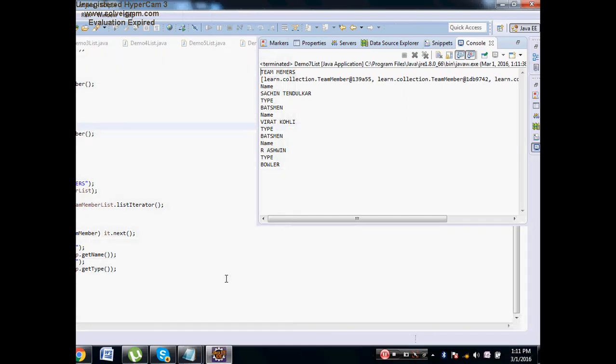Therefore it is first displaying team members. I have put a list, that's why it is displaying like this. Then over the iterator, name Sachin Tendulkar, type batsman, name Virat Kohli, type batsman, name R Ashwin, type bowler. This is how you can use user defined data types with list. So we learned for basic data types also, user defined data types also.